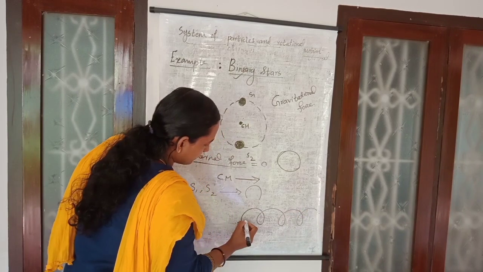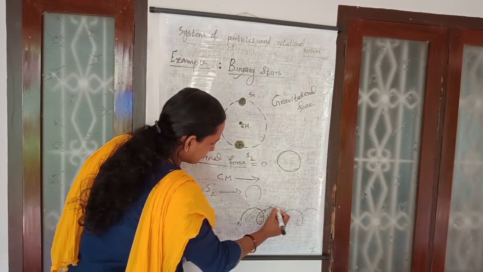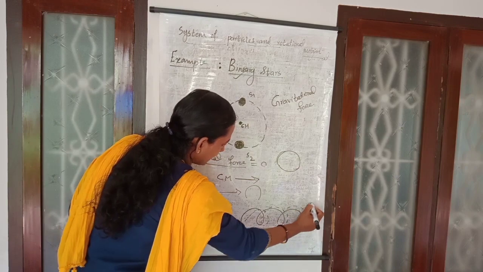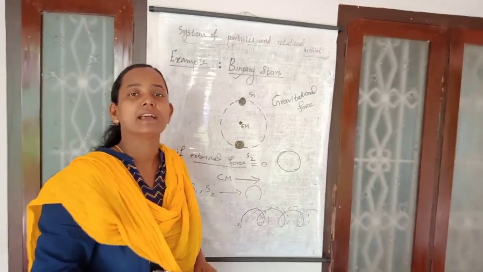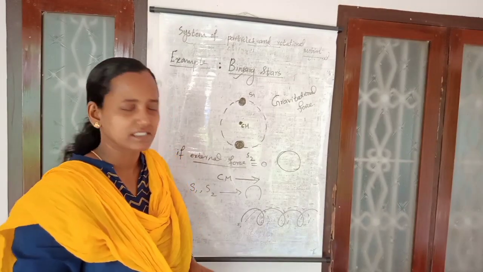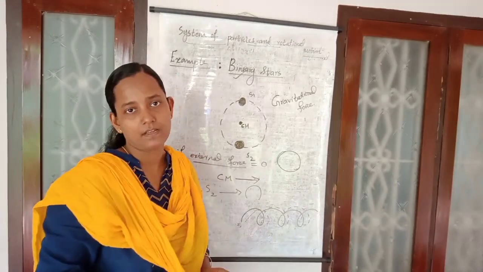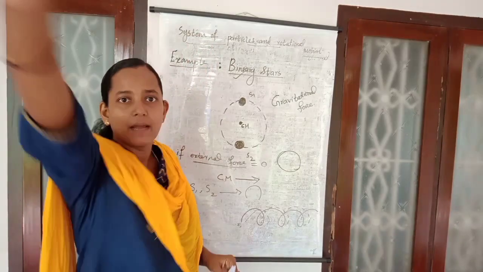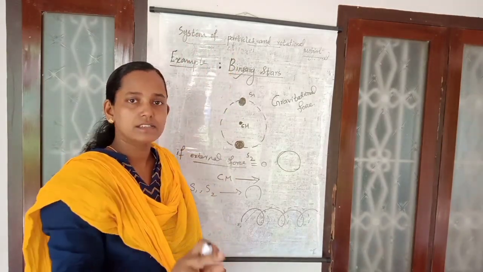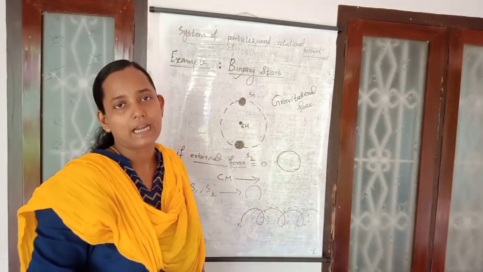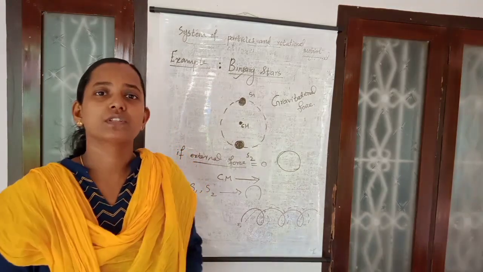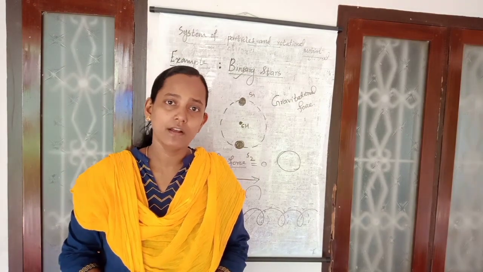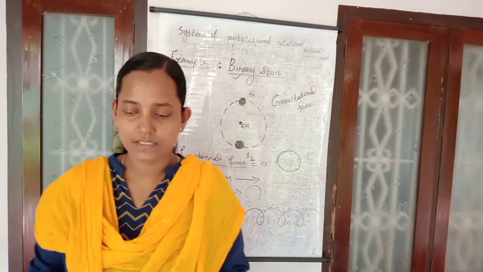If this is S1, S2 also will come like that, because it is a combination. The path followed will be a little bit complicated, as in the case of a system of binary stars. It's just like a helical path, that is circular and at the same time linear, not completing a circle, as the center of mass is following a straight line path also. Therefore, that's about the example of the motion of center of mass, which is given in your textbook. Read it. Okay, study in detail.